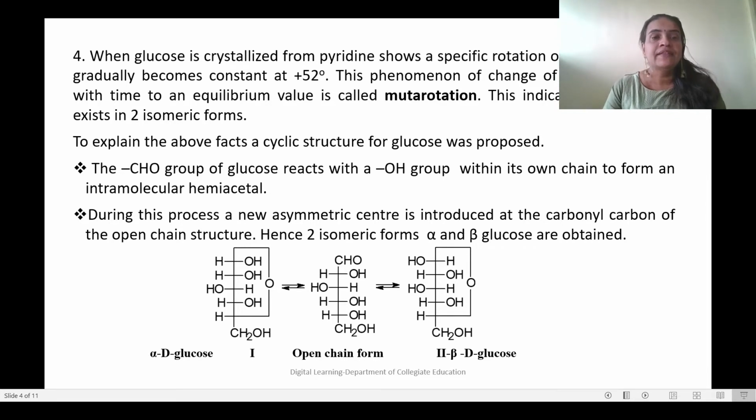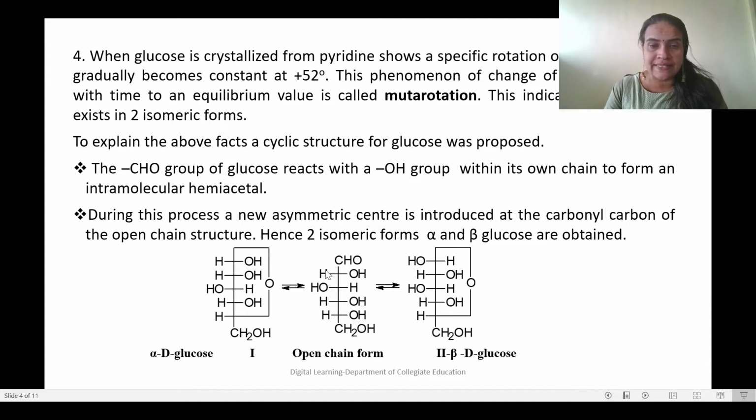To explain the above fact, a cyclic structure for glucose was proposed. There, the CHO group of glucose reacts with an OH group within its own chain to form an intramolecular hemiacetal. During this process, a new asymmetric center is introduced at the carbonyl carbon of the open chain structure.